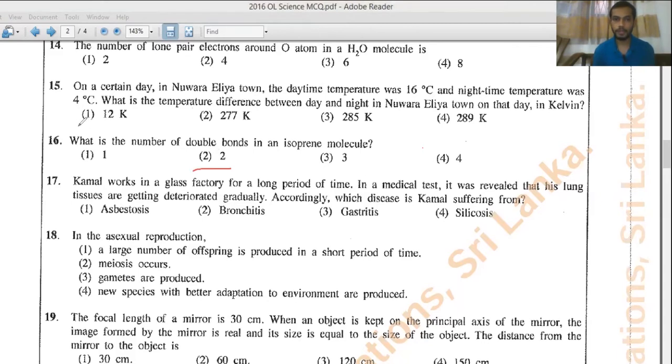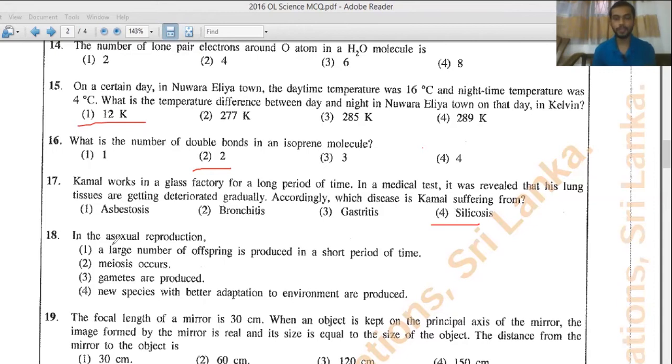Right. Question number 17. Kamal works in a glass factory for a long period of time. In a medical test, it was revealed that his lung tissues are getting deteriorated gradually. Accordingly, which disease is Kamal suffering from? Normally, a worker who is working in a glass factory is most likely to be suffering from silicosis, right? That's because those dust particles, very small, tiny glass particles can affect the lungs, and it will cause the deterioration of the lungs gradually, so that he or she will get silicosis.